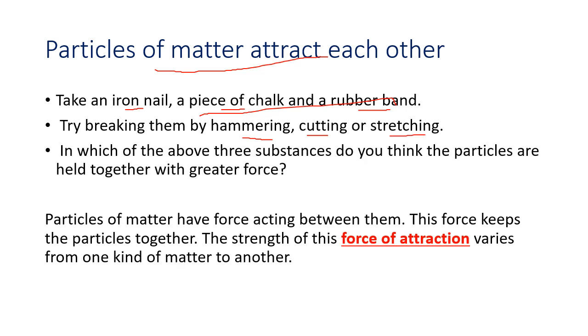So, these particles of matter have a force acting between them. This force is keeping the particles together. Yes, it keeps the particles together. This force of attraction varies from one kind of matter to another. So why is iron stronger than chalk? Because the force of attraction between the particles of iron is more than the force of attraction between the particles of the chalk. So both are of the same type, but the force of attraction is higher in iron. So it is more difficult to break iron than it is to break chalk or glass.